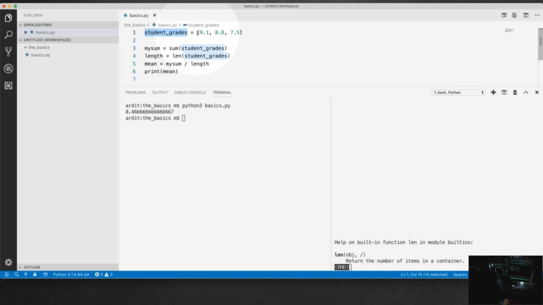And the third thing is you should know the algorithms. So to calculate the mean, what do you need? This is a very simple algorithm, and in the beginning you'll have a hard time finding the proper functions, what to use for the sum, what to use to count the objects of an array, of a list, for example.